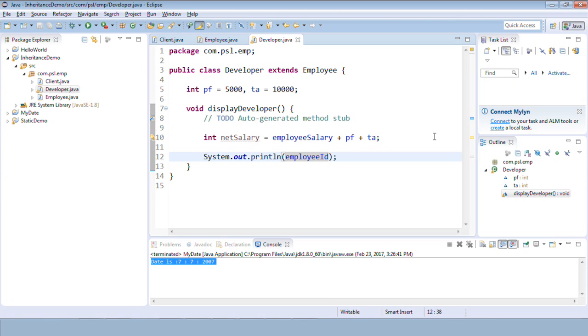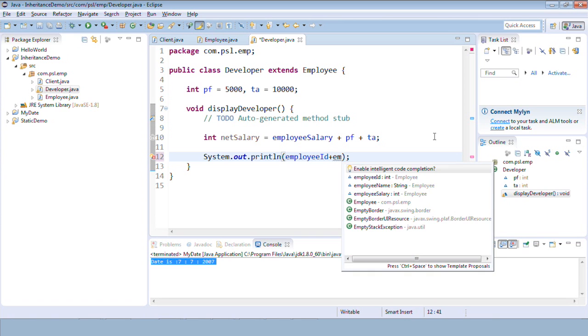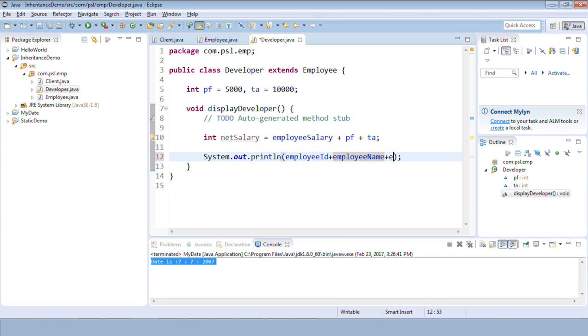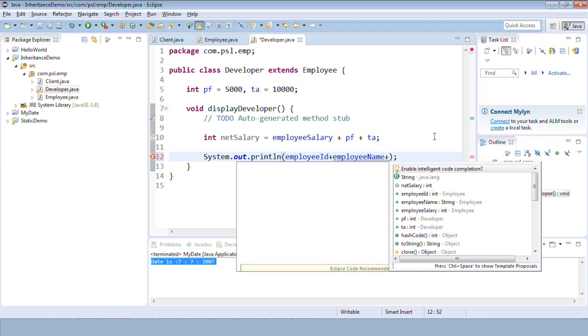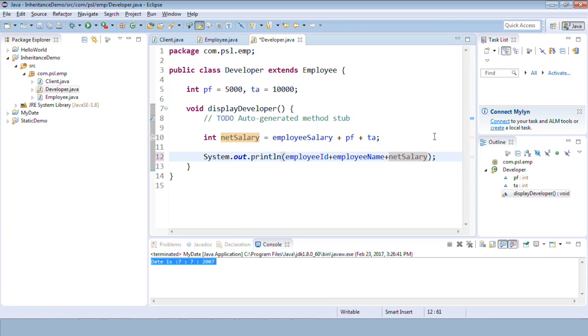Let me print all the details now. I can use employee name here and the net salary variable here. Okay. So if you observe, we are using employee ID and employee name again and again, right, which are not declared in the developer class.